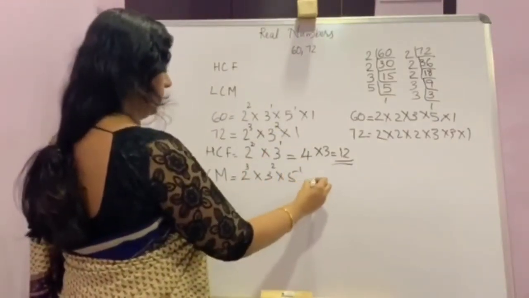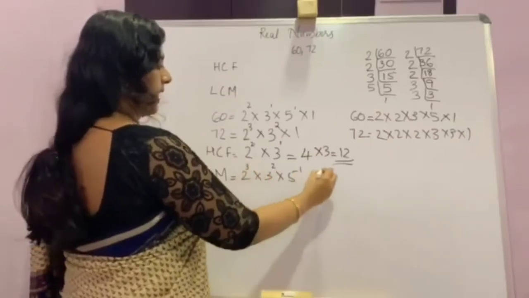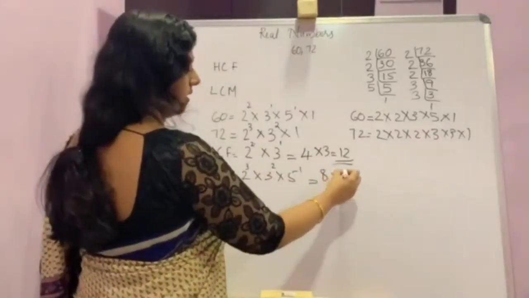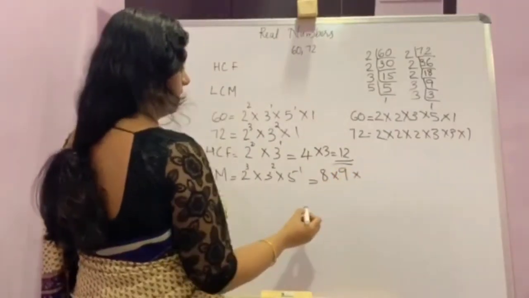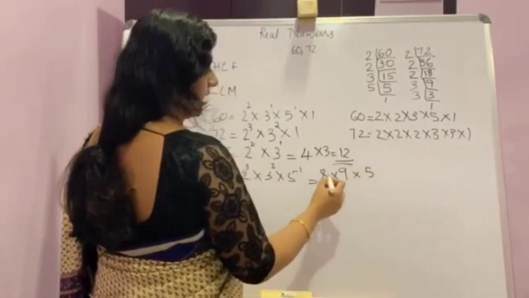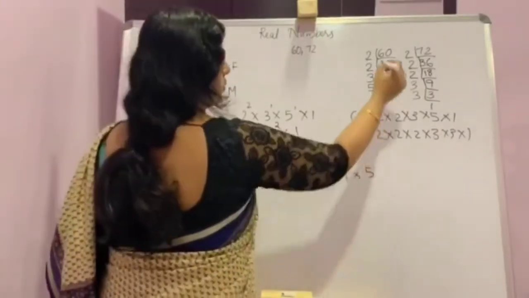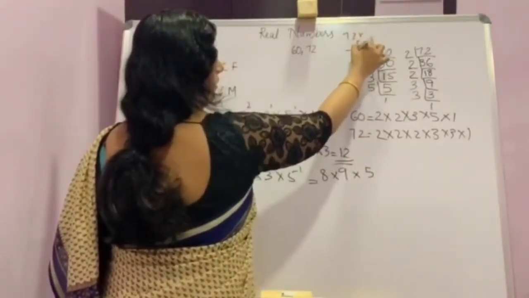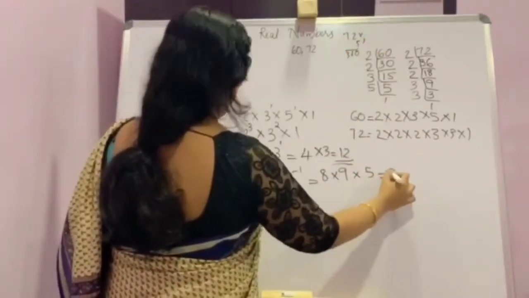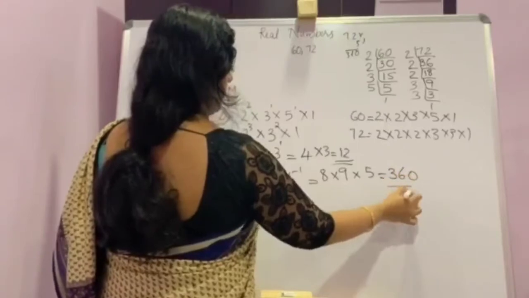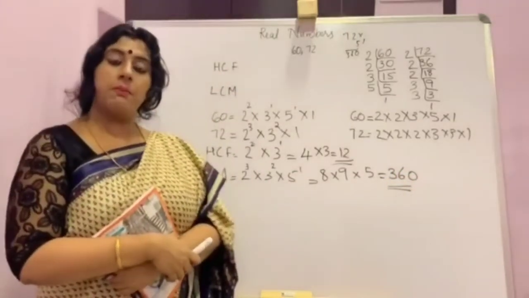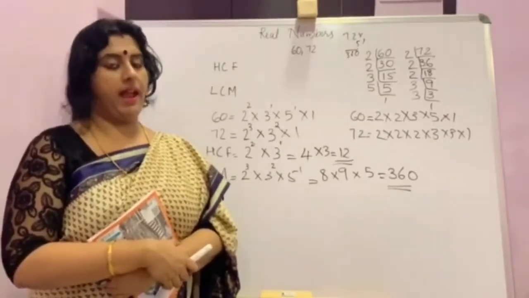So the LCM is 2 cube, that is 2 into 2 into 2, that is 8. 3 square, 3 3s are 9. And 5 raised to 1 is 5. That is 72 into 5, 360 is the LCM. So this is a simple method to find HCF and LCM.